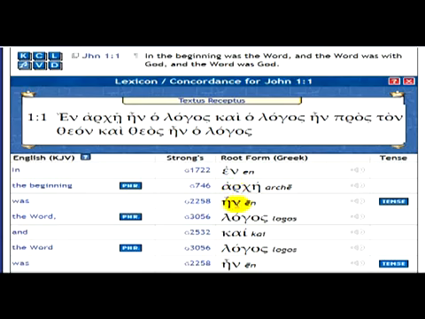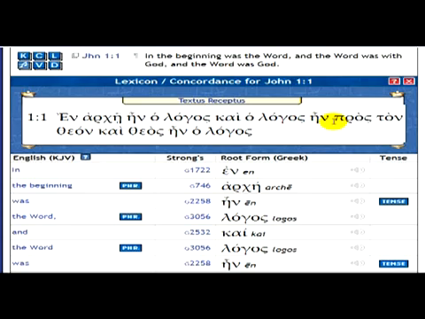That's why I said I'm not going to write it out. Ho is the. Logos is where you get the word word. So in the beginning was the word. Kai, which is and, as you can see, they don't have it here, but the word kai here is and. Ho is the, logos is word, and the word,